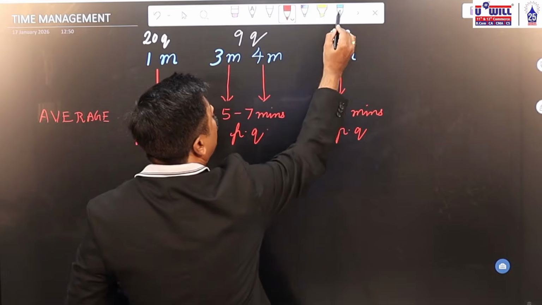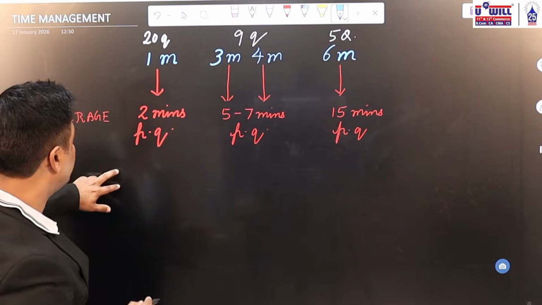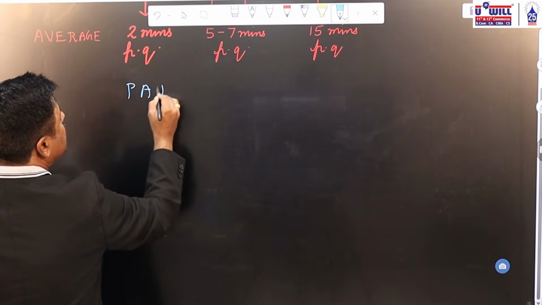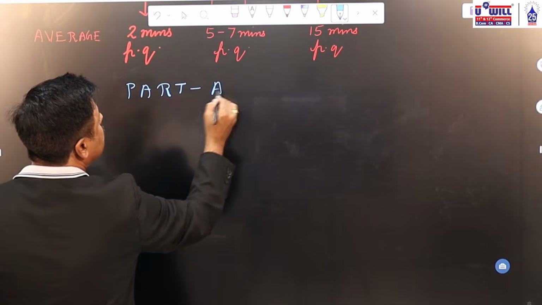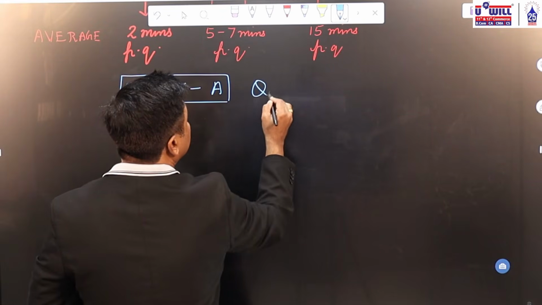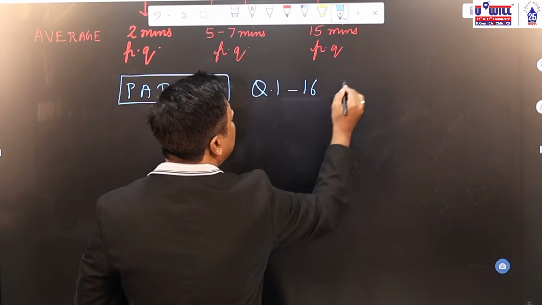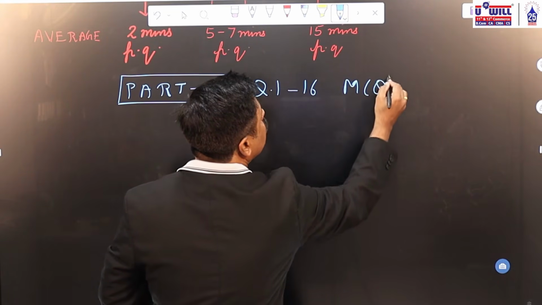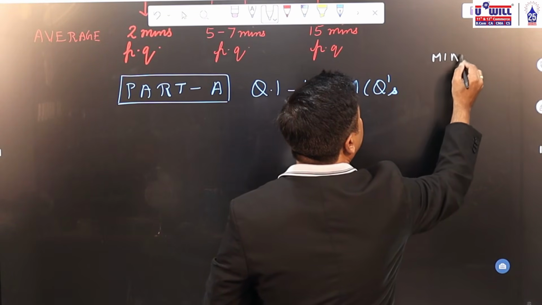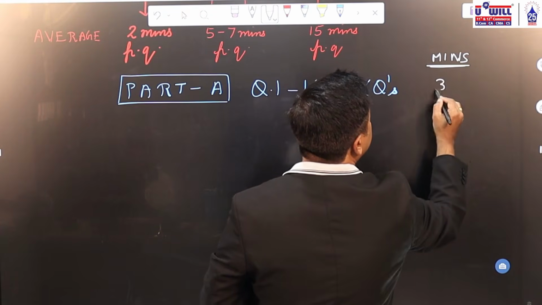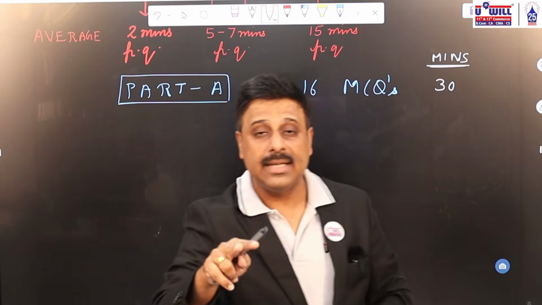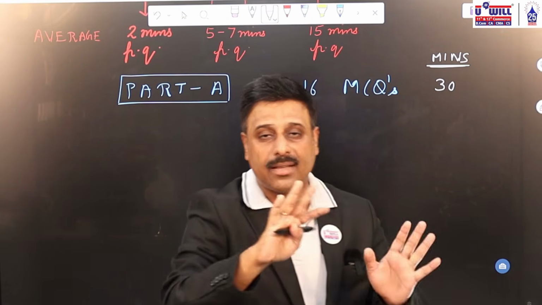Now, if we go as per the paper volume, first you will have part A in your exams. In part A, questions 1 to 16 will be MCQs. So roughly devote 30 minutes for them. As I said, for 1 marker questions devote on an average 2 minutes. 16 into 2 is 32, so roughly 30 minutes.